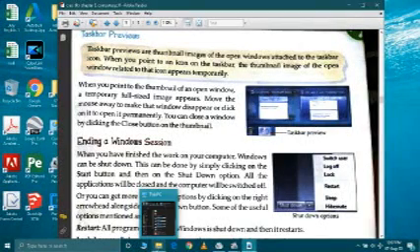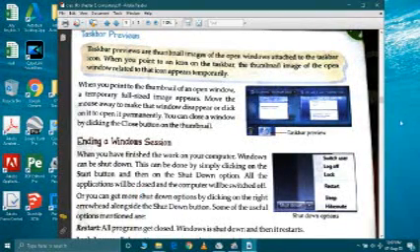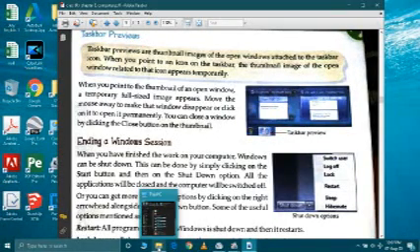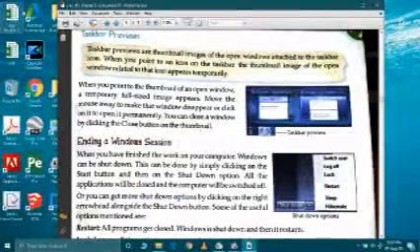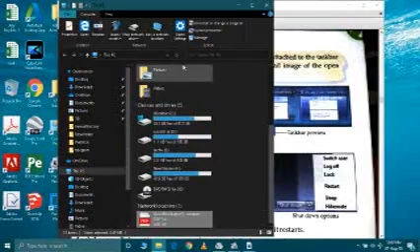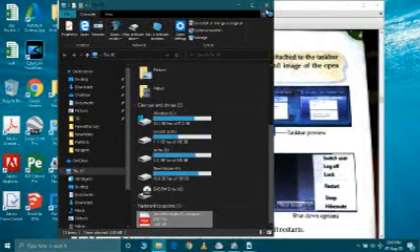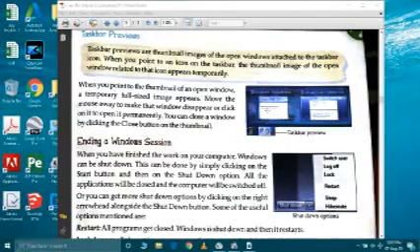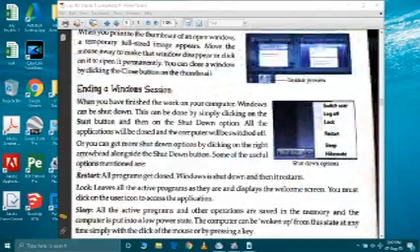When I move my cursor, see this is my cursor, it shows This PC and it automatically shows a thumbnail picture of my current window. If I click on this, I reach here in my computer. Clear?